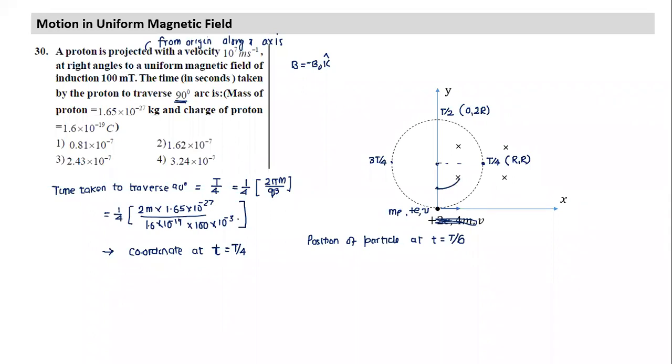So once I mark where the particle would be, it will be at a point which makes an angular position of 60 degrees. Once I figured out 60 degrees and this is R, can I find this X coordinate easily? Yes, sir. And the Y coordinate also? Yes. So have you understood, is it a difficult thing to answer? No, sir. So any such term, t by 8, t by 6, we can find the position. That is the easy part. That is basically understanding the property of a circle. It is going to move around a circle, and in time t, it traverses an angle of 360. For any multiple of t, any fraction of t, we can find its position. So we should be able to do that.